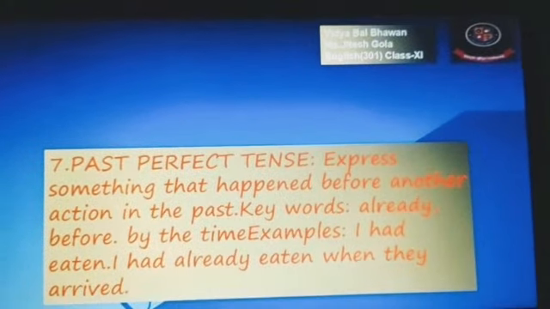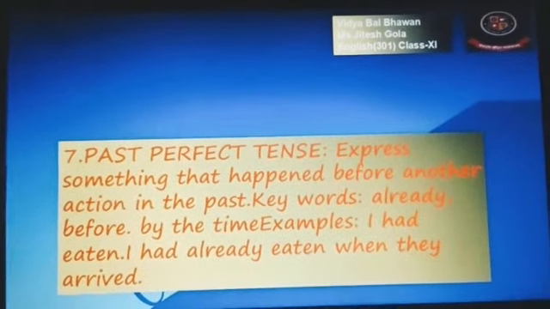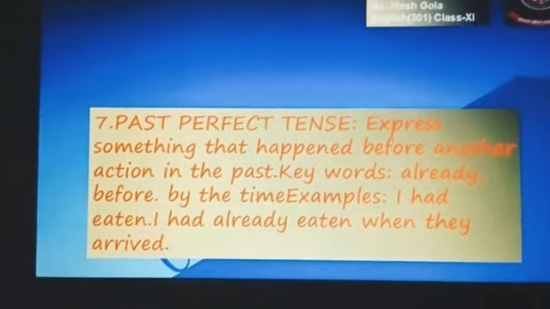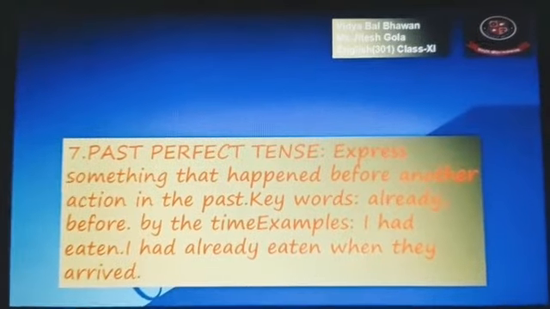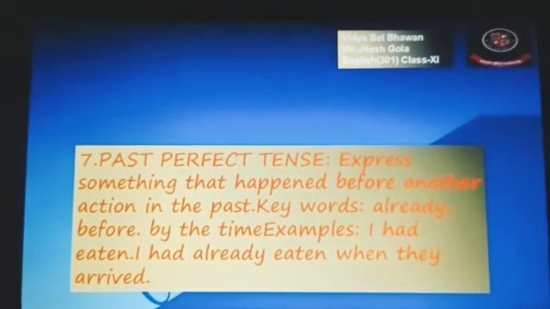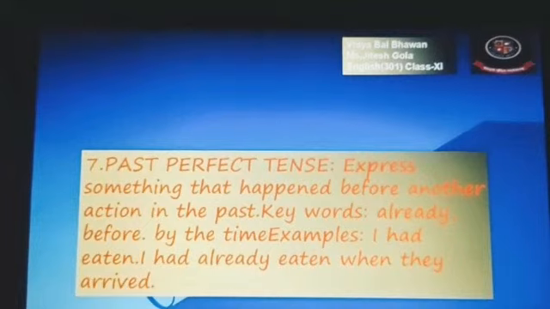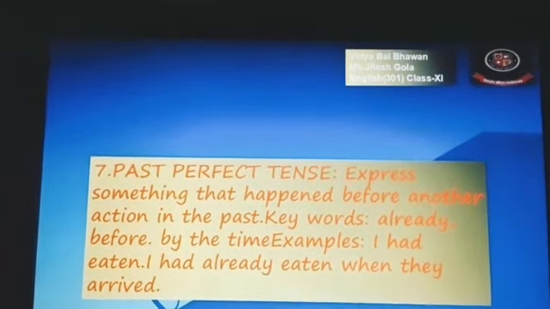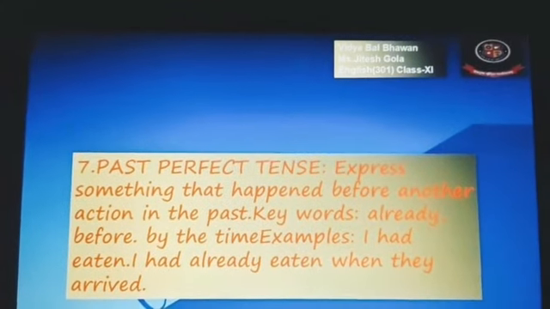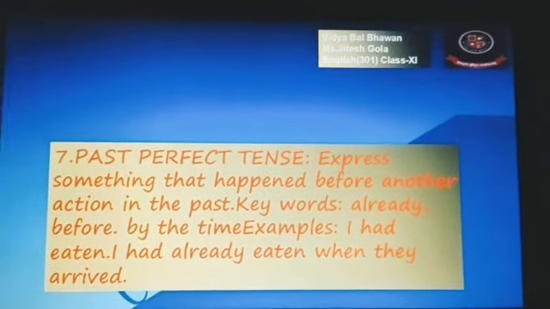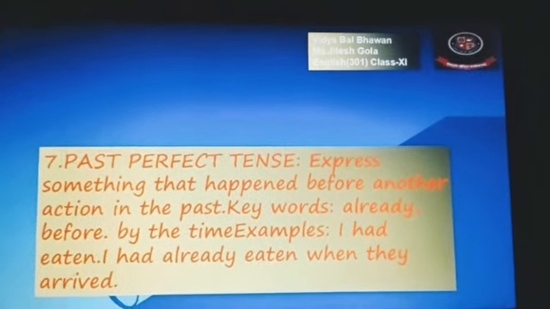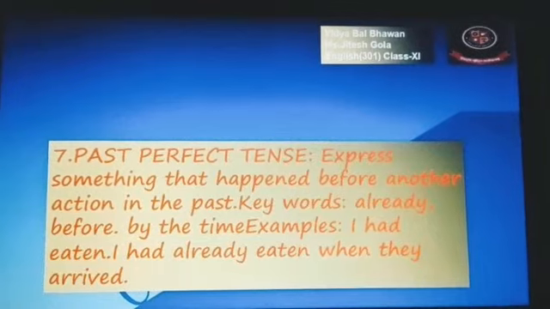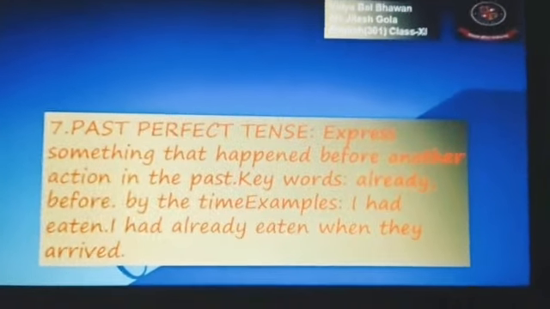All of you quickly write down one sentence of past perfect tense. Simply mention that firstly your subject will be there, then had will be there, and then the third form of verb plus object. Clear? Now we are moving to another one. I hope all of you have written the example of that.